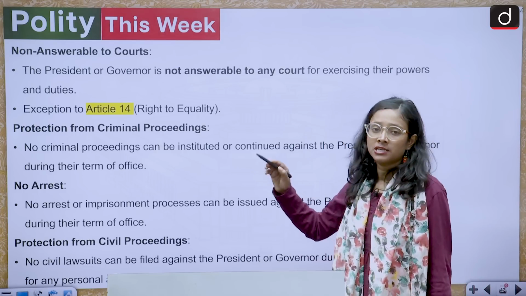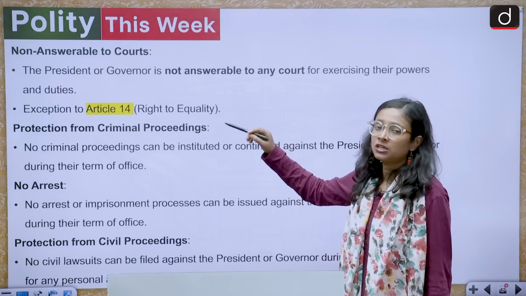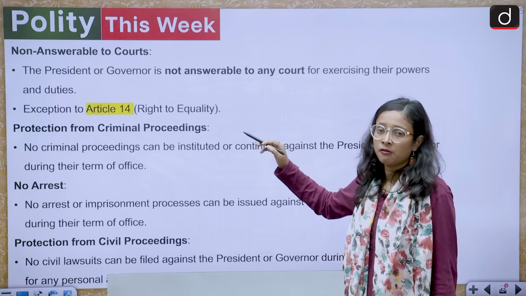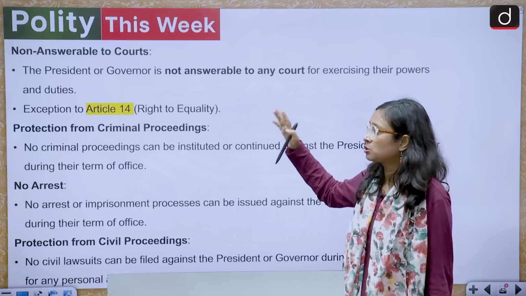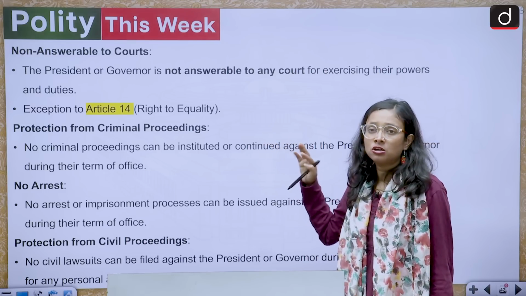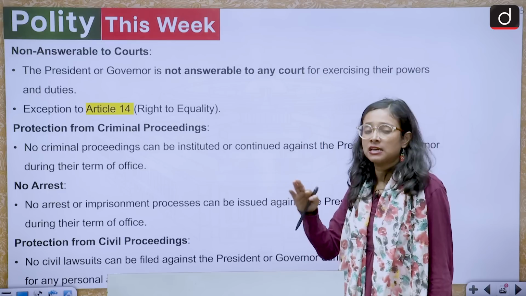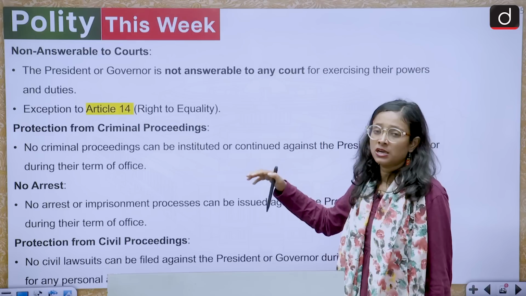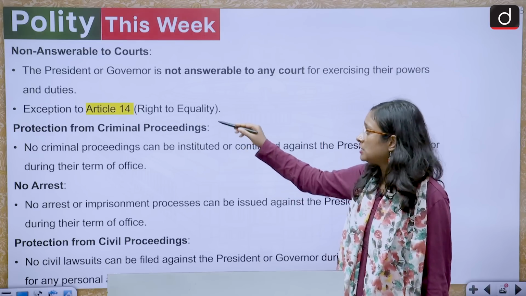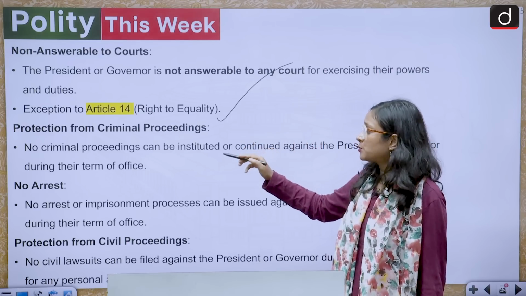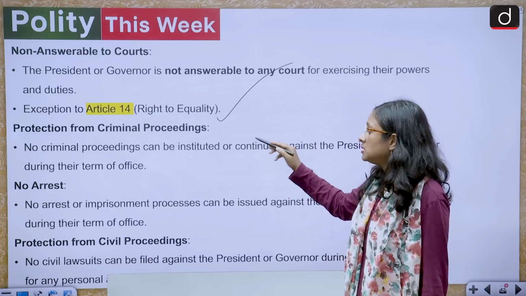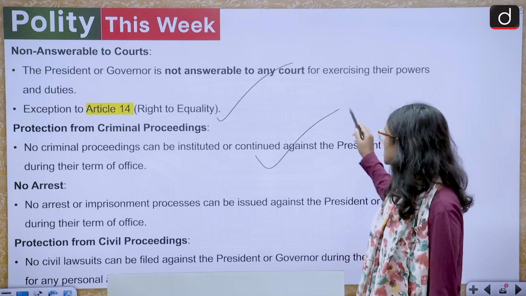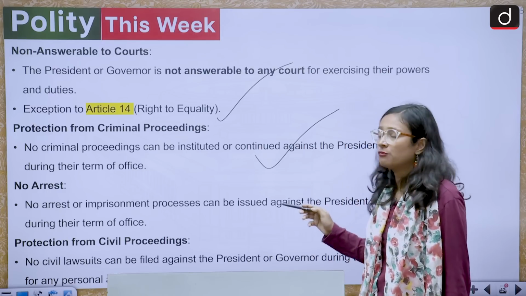So they are non-answerable to the court. The president or governor, while exercising his or her power, is non-answerable to the court. It means that they will not answer anything in the court while exercising their duties. Then there is also an exception in Article 14, which is the right to equality. Then we have protection for criminal proceedings. So no criminal proceeding can be instituted or continued against the president or governor during their term of office.